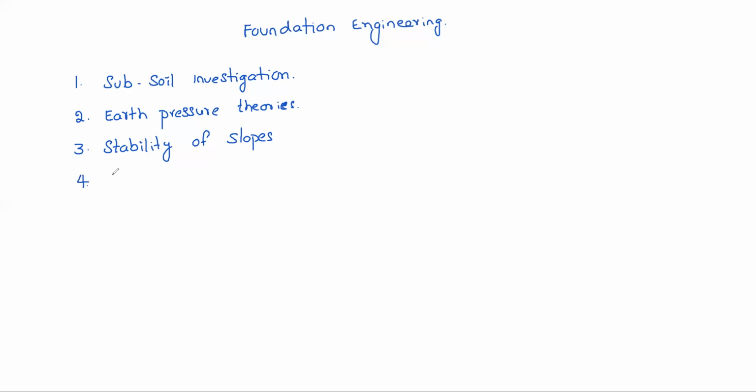Then stresses due to applied loads. Suppose a point load is on the ground level.